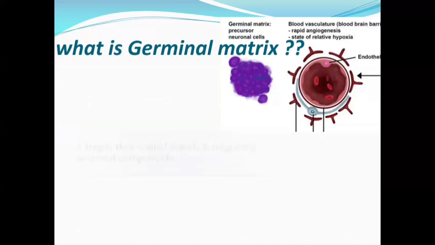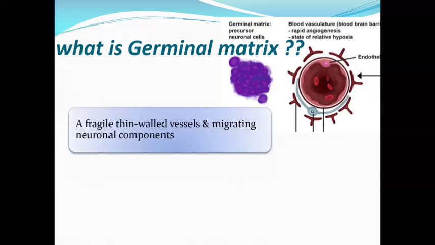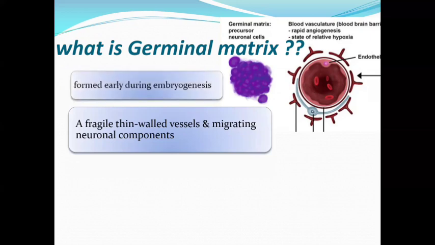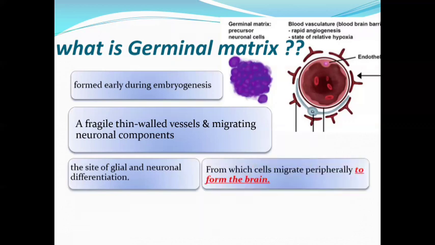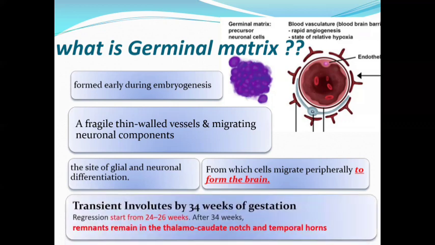What is the germinal matrix? It is fragile thin-walled vessels and migrating neuronal components. It is formed early during embryogenesis, and it is the site of glial and neuronal differentiation from which the cells migrate peripherally to form the brain. It is transient, involutes by 34 weeks, and starts to regress from 24 weeks. After that, the remnants remain in the thalamocaudate notch and in the temporal horns.